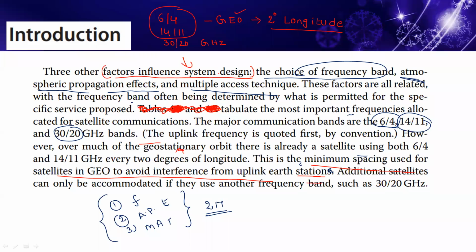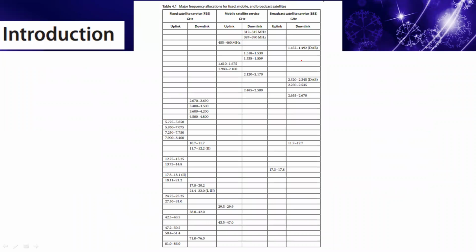So we have to keep this minimum spacing value. These are the main important points that we discussed in the introduction slide.